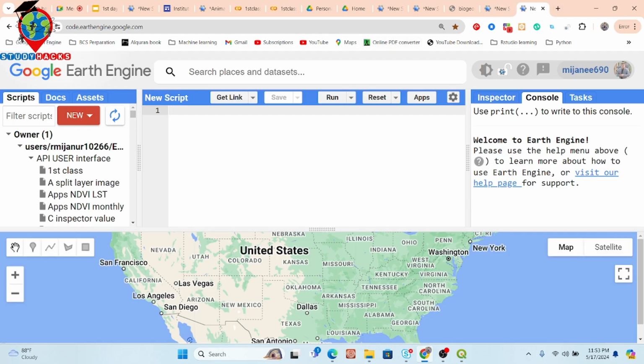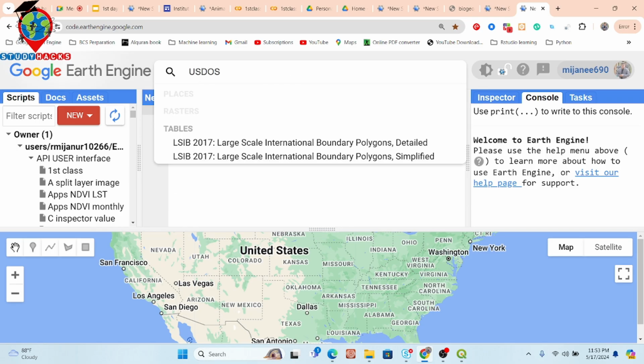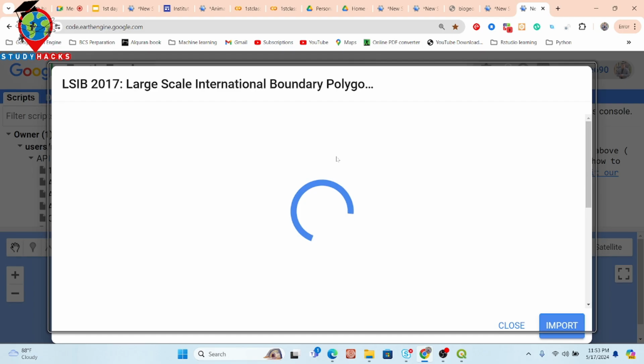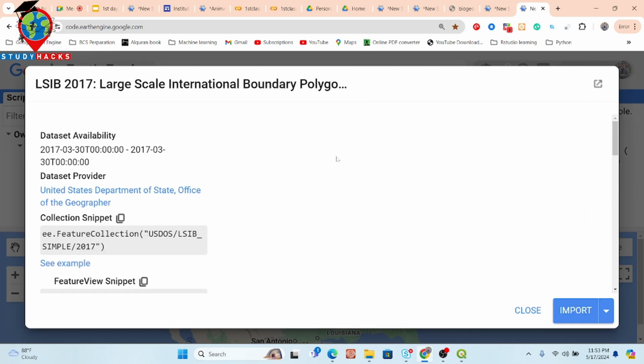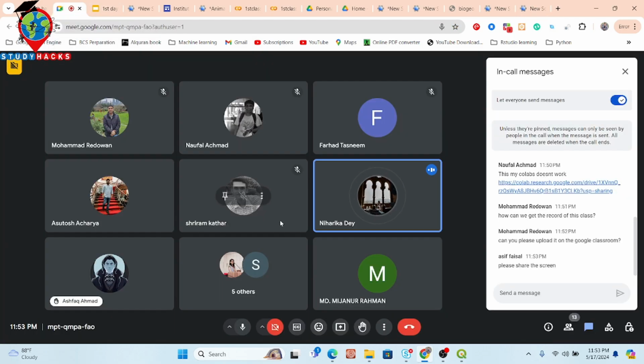Now we talk about the dataset which I imported, but Google Earth Engine also has some datasets we can easily use. Suppose I write USDOS, a shortcut keyword, and then we can get the large scale international boundary polygon. I simply click here. It's one kind of dataset. Sir, the screen is not visible. Oh, sorry.